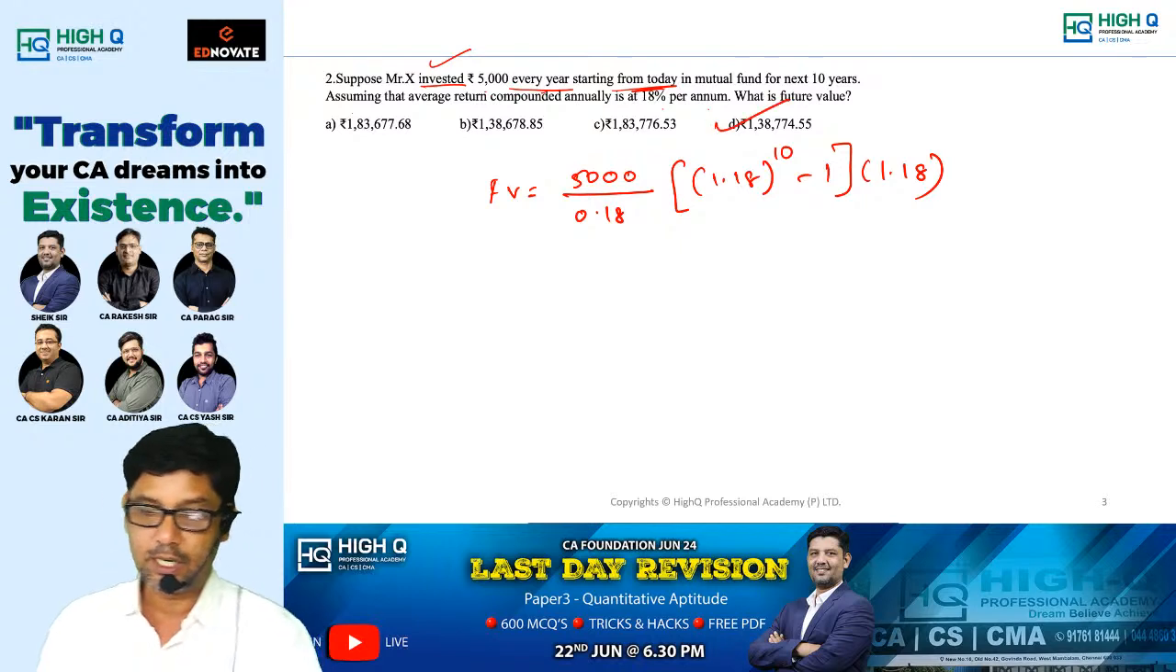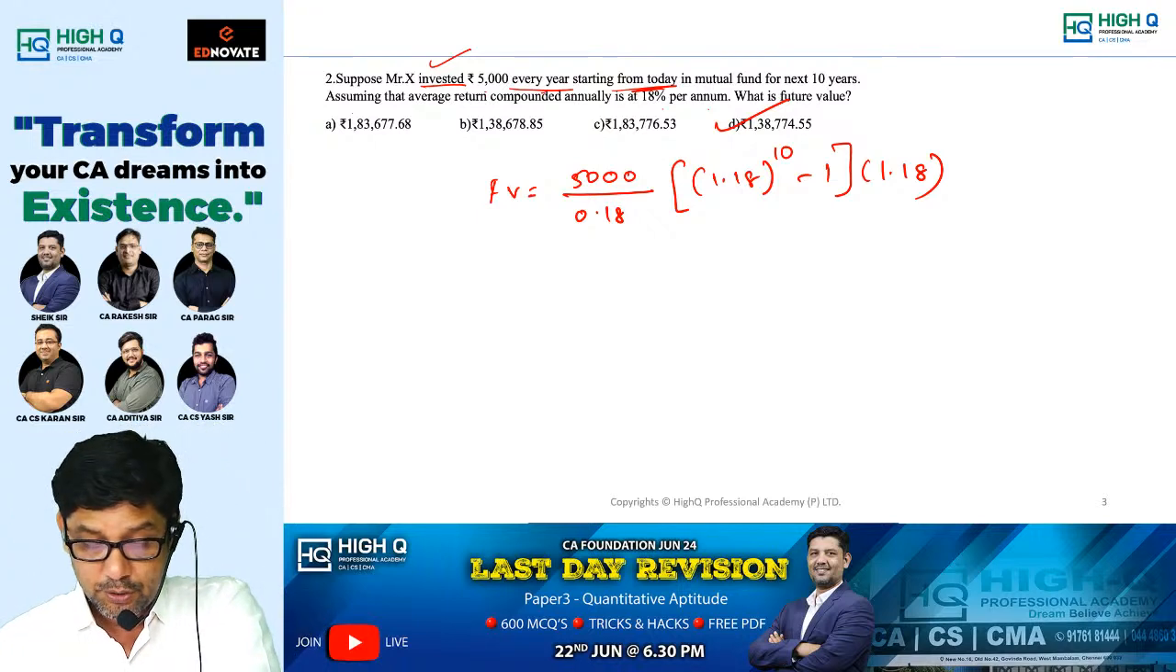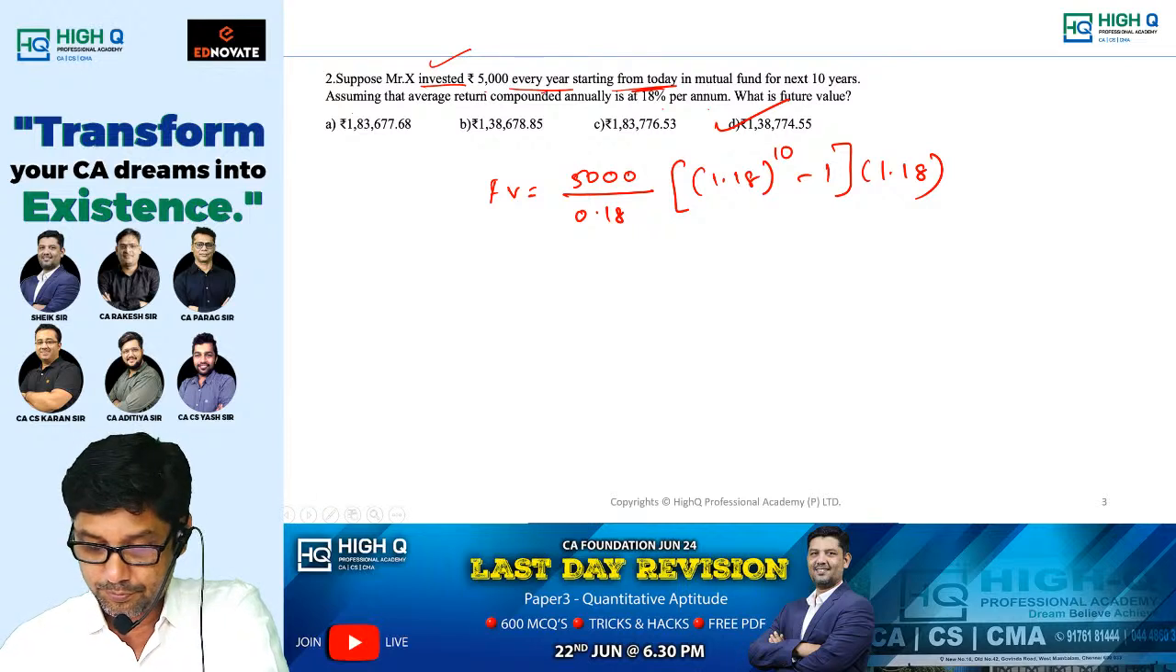Approximately option D you are going to get, my dear. So this question directly asks you to find the future value. Option D is our answer.